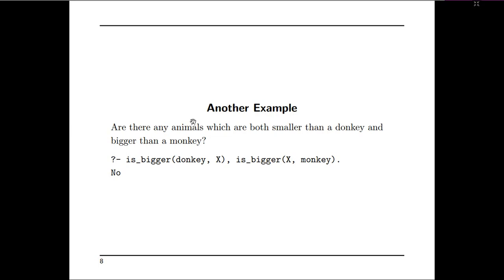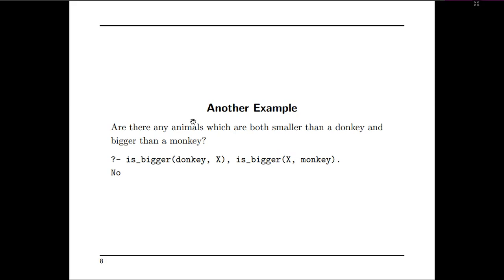Another advantage of forming conditions like that is answering this kind of question. Are there any animals which are both smaller than a donkey and bigger than a monkey? So is there any other animal in the rule set which is smaller than donkey and bigger than monkey?